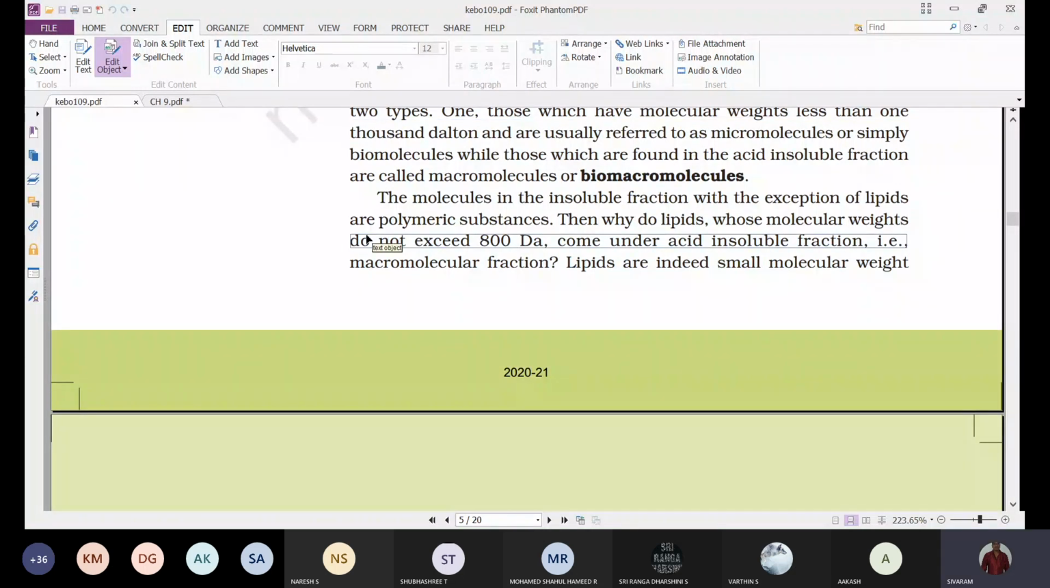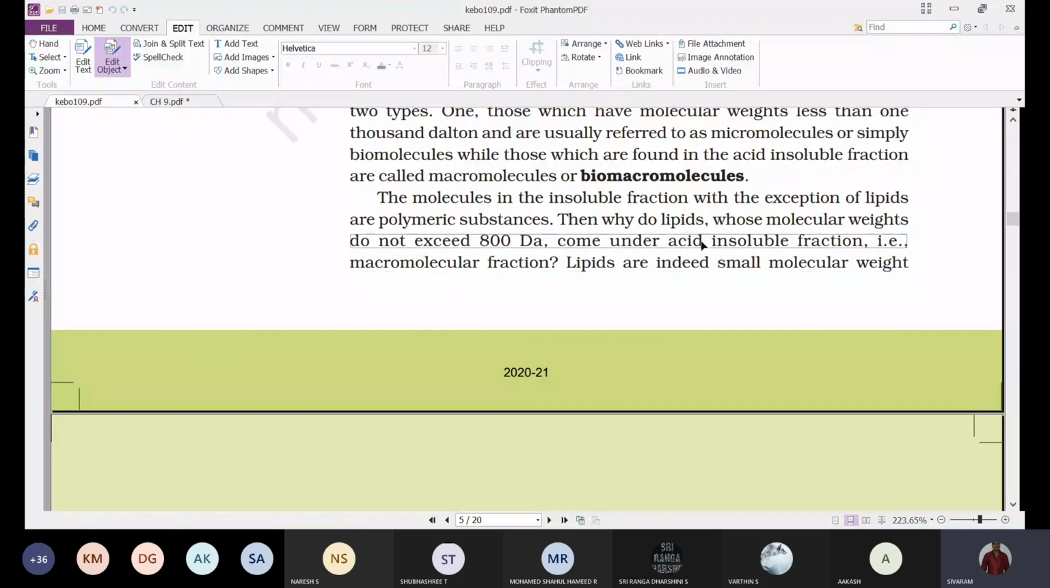Here we can see the molecules in the insoluble fraction, with the exception of lipids, are polymeric substances. That means except the lipids, all the other biomolecules are polymeric substances of a large number of smaller subunits. Exception to lipids.